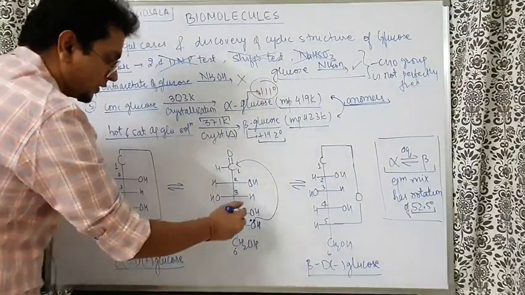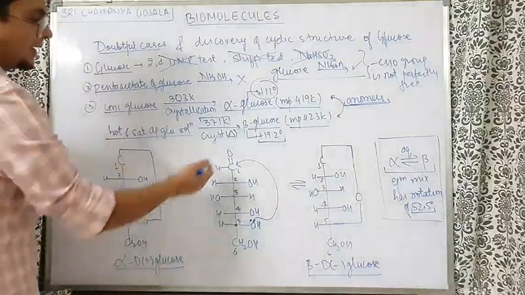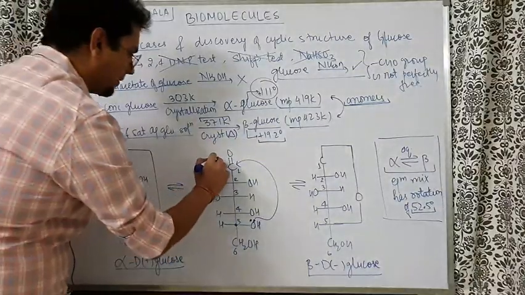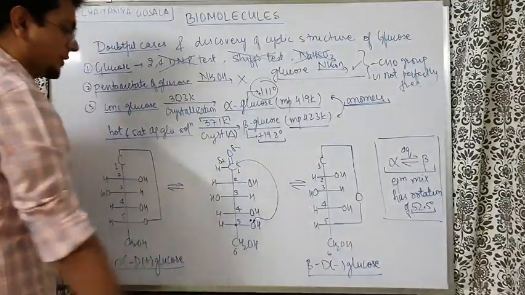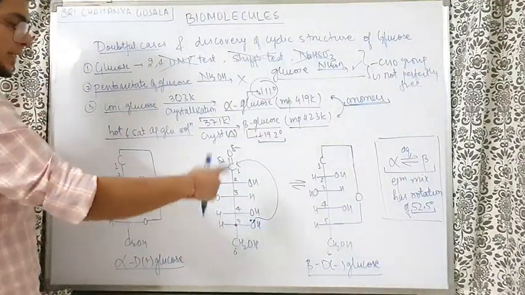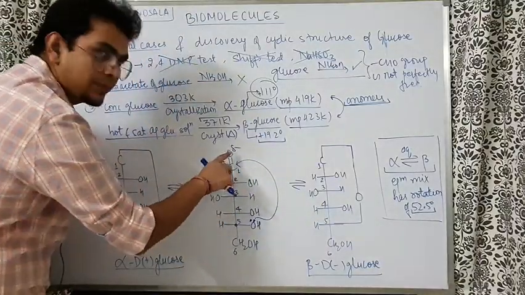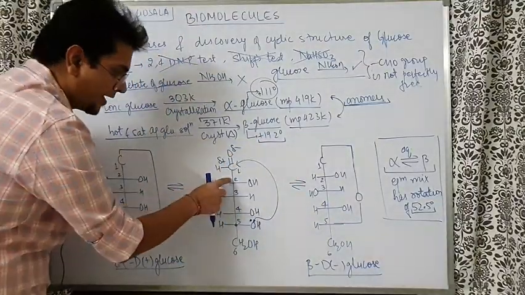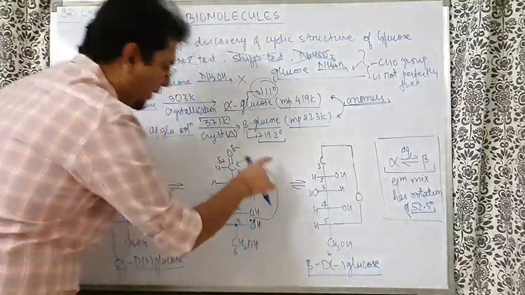The fifth carbon oxygen, the OH group, attacks the C double bond O here. Why the attack on C double bond O? That is expected because the carbon contains delta plus here, because the double bonded oxygen will pull electrons to itself and get delta minus, and carbon will get delta plus. Attack happens here. This is the first carbon, the aldehyde group. Then second, third, fourth, fifth, and this is the sixth carbon. So the fifth carbon OH attaches here.